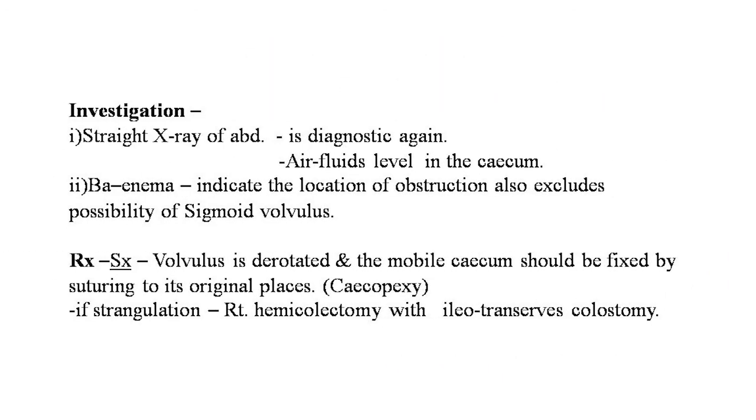Now the investigations. Straight X-ray of the abdomen is diagnostic again, showing an air fluid level in the cecum. Barium enema indicates the location of the obstruction and also excludes the possibility of sigmoid volvulus.